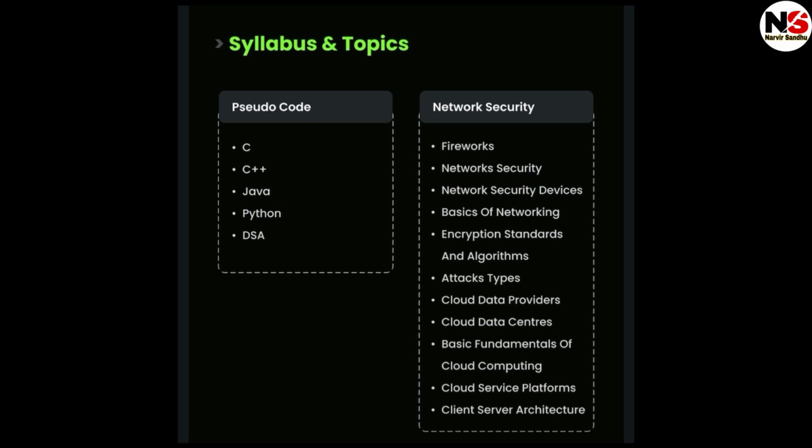The next syllabus is for pseudocode and network security. Pseudocode has C, C++, Java, Python, and DSA, and network security has firewall, network security devices, basics of networking, encryption standards and algorithms, attack types, cloud data provider, cloud data center, basic fundamentals of cloud computing, cloud service platform and client-server architecture.